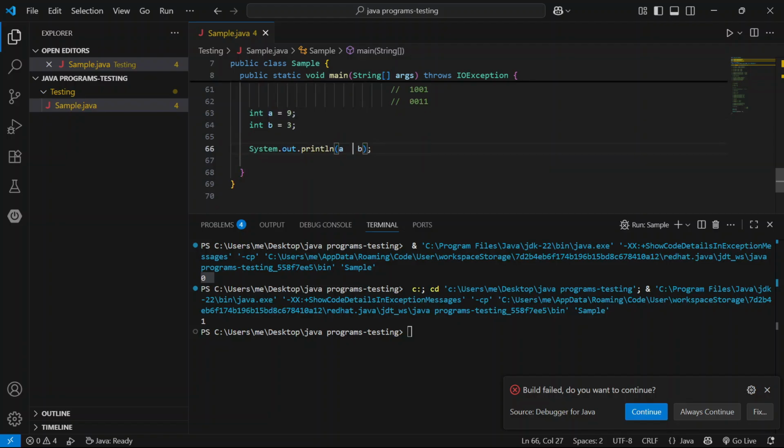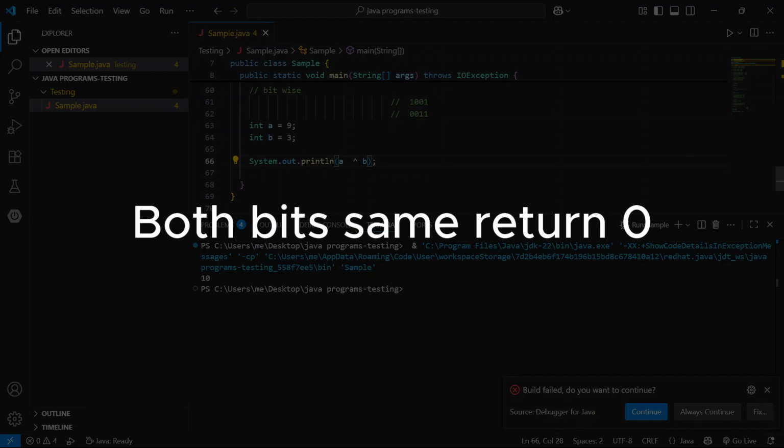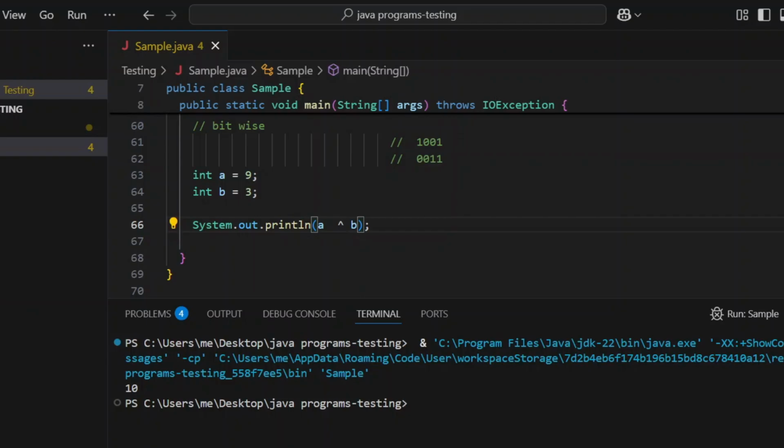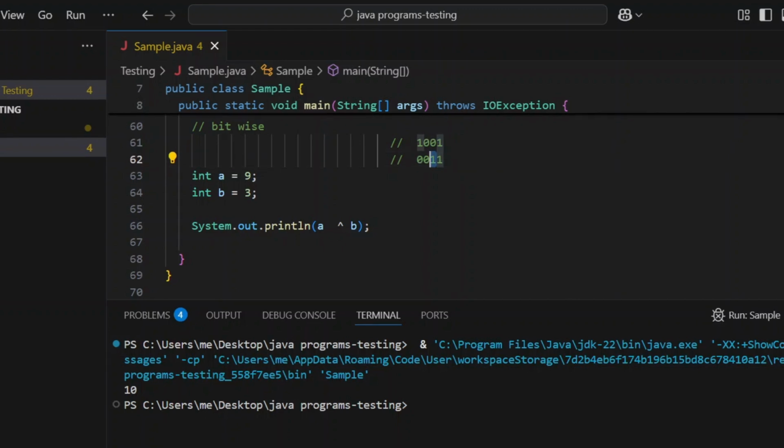And next here XOR operation. If both bits are the same, return 0. If different bits, return 1. Here 1, here 1, so return 0. And here 0, here second position bit is 1. Both bits are different, so return 1.